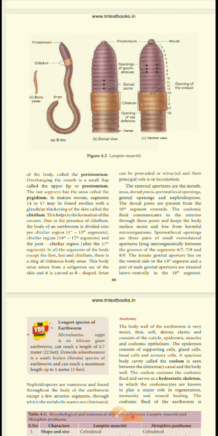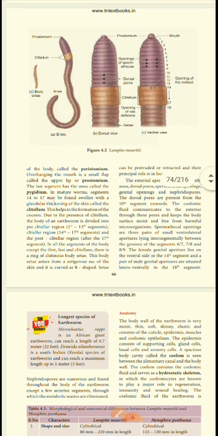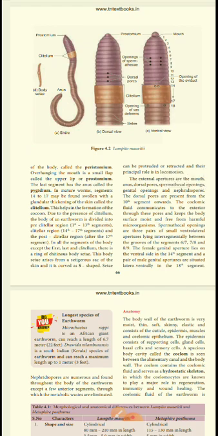So prostomium and mouth and opening of the oviduct. Okay, so 14 to 17, the oviduct is present in that. The 14 to 16 is very, very important. This is the clitellum, we call it as a clitellum. For the body there is an opening. This opening we call the peristomium. Overhanging the mouth is a small flap called the upper lip or prostomium. The last segment has the anus, called the pygidium.